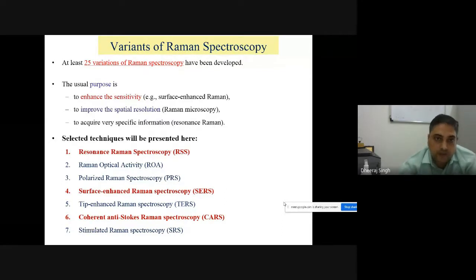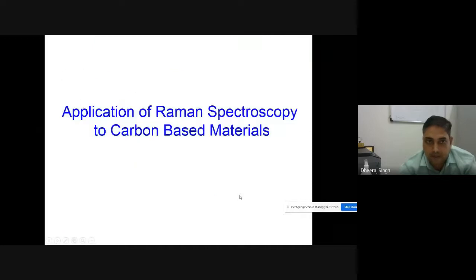Generally, resonance Raman spectroscopy is very important for larger molecules like polypeptides, where more than 100 or 200 peaks are obtained in the Raman spectrum. Now surface enhanced Raman spectroscopy using nanoparticles is a very important technique nowadays. Today I will discuss it, and CARS, that is, non-linear Raman techniques, which are very important techniques of the 20th century. We will discuss them very briefly.